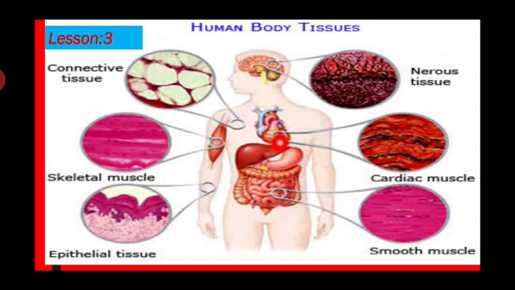So you have to see that the level of organization in the human body consists of groups of cells working together with one another. Tissues are groups of similar cells that have a common function. This is called tissue. Four basic tissue types we will learn in this chapter: epithelial tissue, muscle tissue, connective tissue and nerve tissue. Each kind of tissue has specific functions that differ from one another. This is very important.